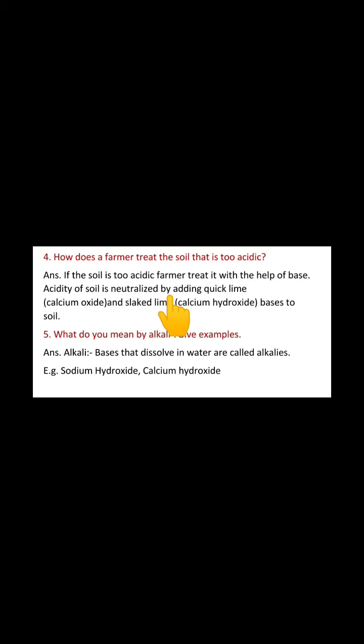Acidity of soil is neutralized by adding quicklime, in the bracket calcium oxide, and slaked lime, in the bracket calcium hydroxide, bases to the soil.